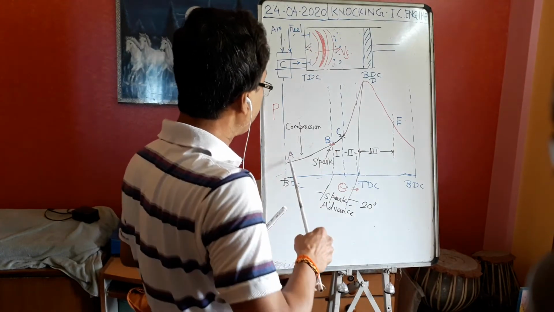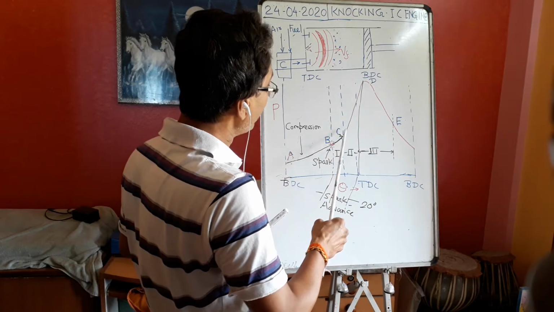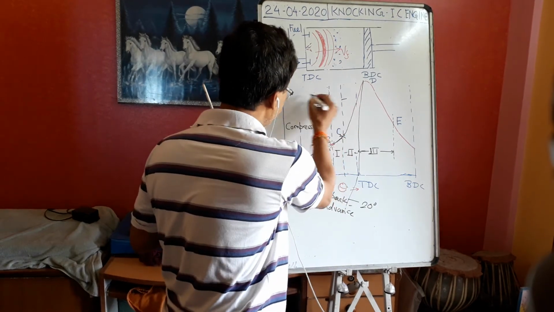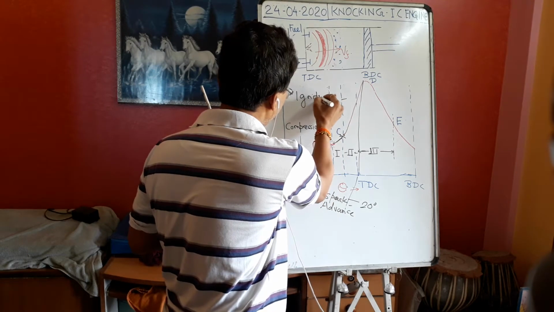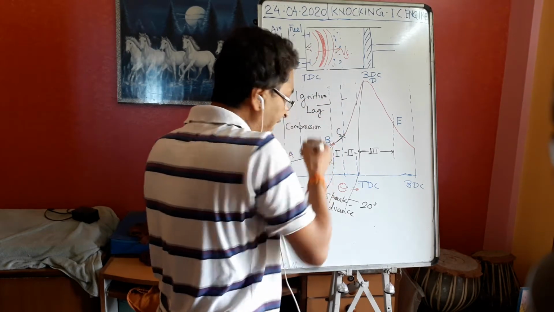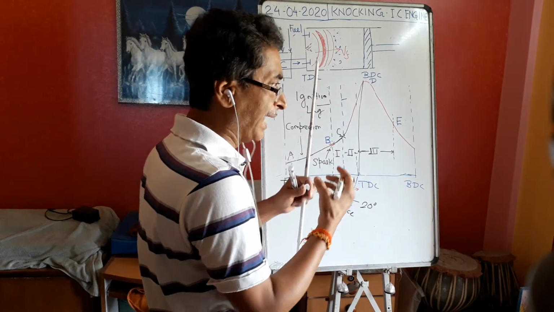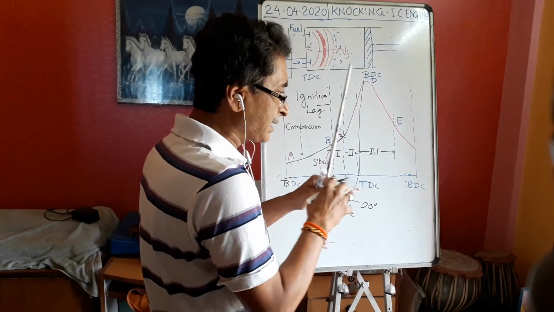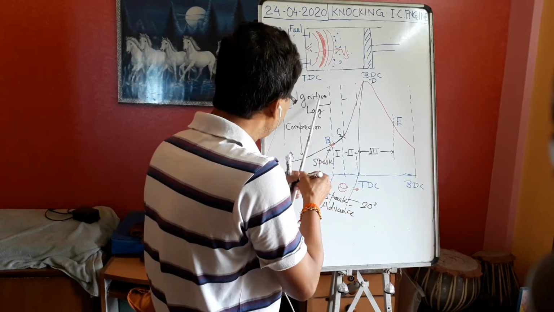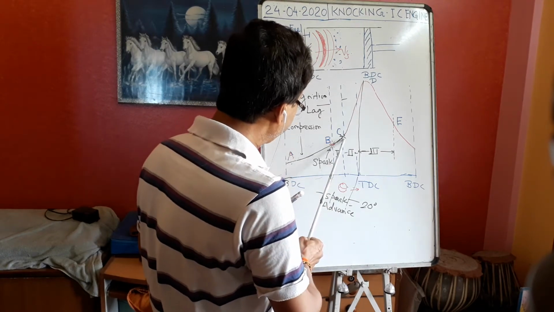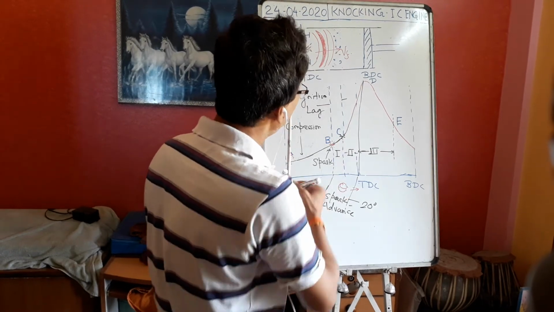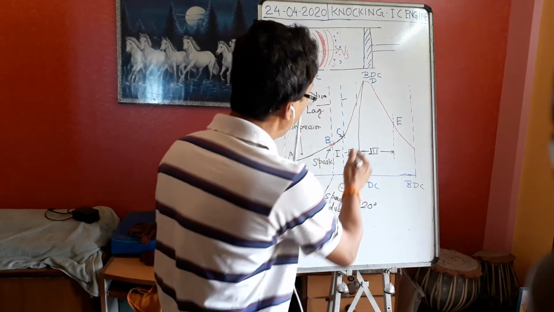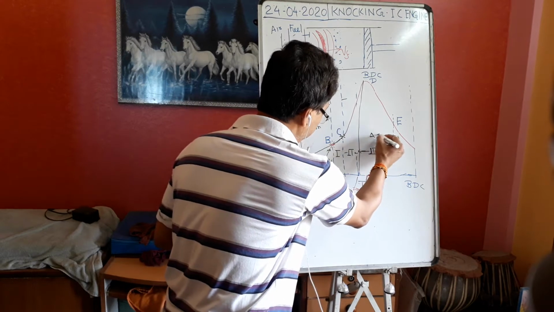We have said that AB is called compression, and BC is the first stage of combustion, called ignition lag. Why? Because the fuel takes some time to prepare itself to ignite. If we give fuel and air and ignite it, it will not burn immediately. It takes some preparation time, and that time is called ignition lag. Then firing takes place. Stage 2 is the propagation of flame, and stage 3 is the afterburning.